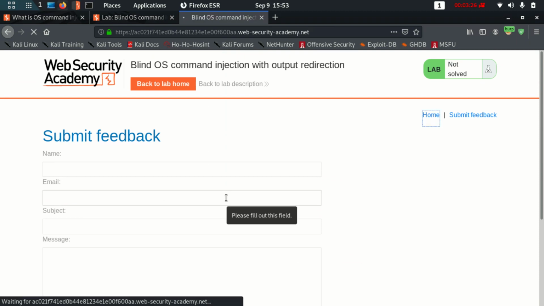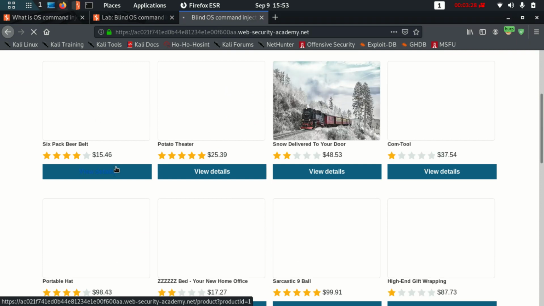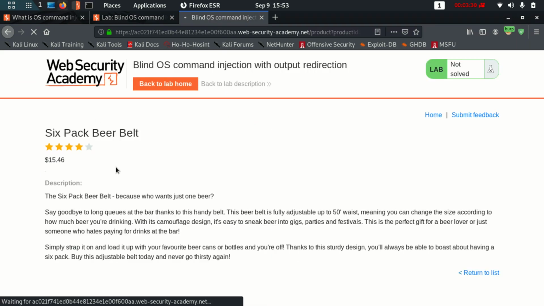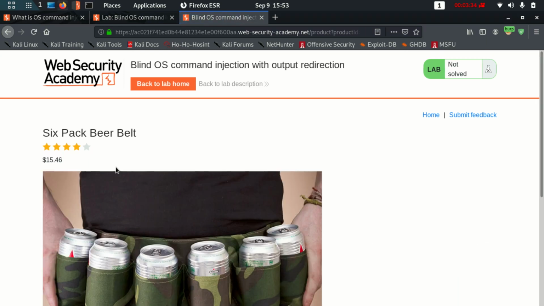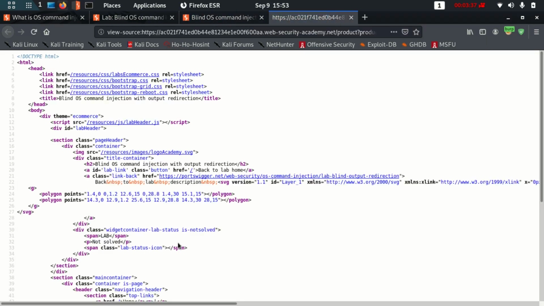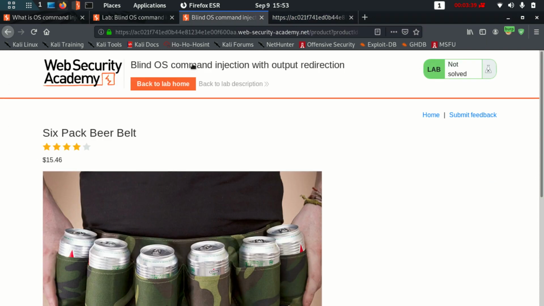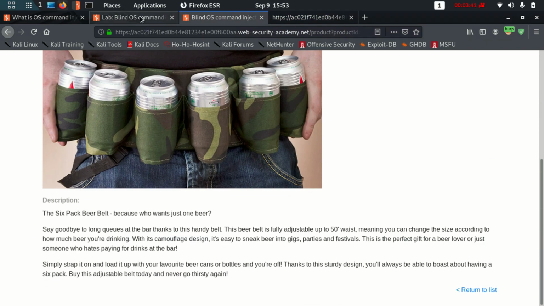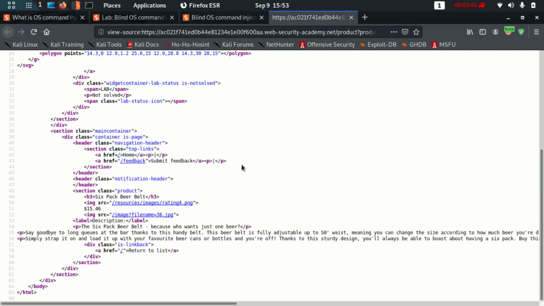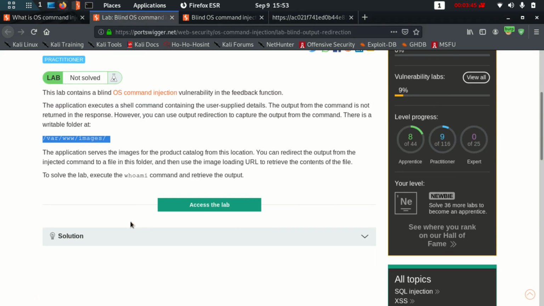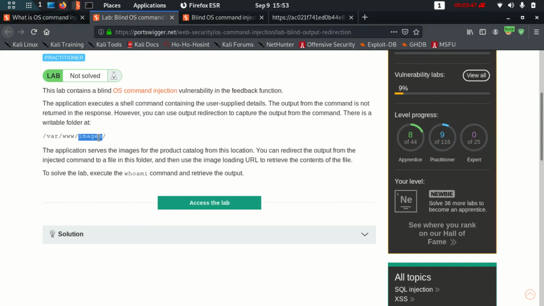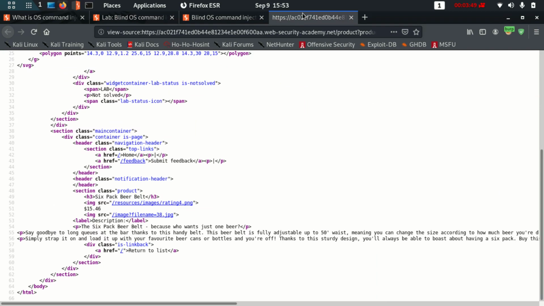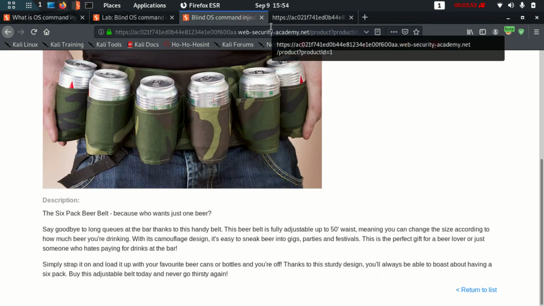This is the general website over here, and if I press Ctrl U to see the source code, you will see that on this page, this picture is coming from images. They say that images is the writable folder, but I cannot just go directly to images, because that's over here.